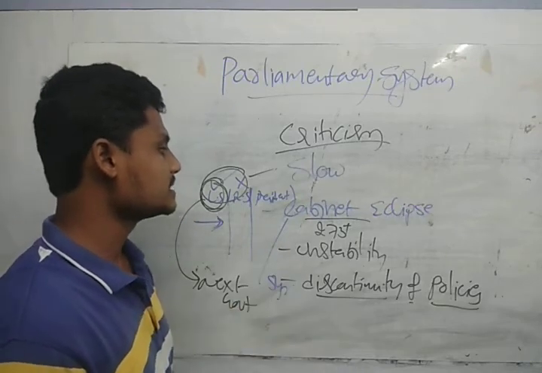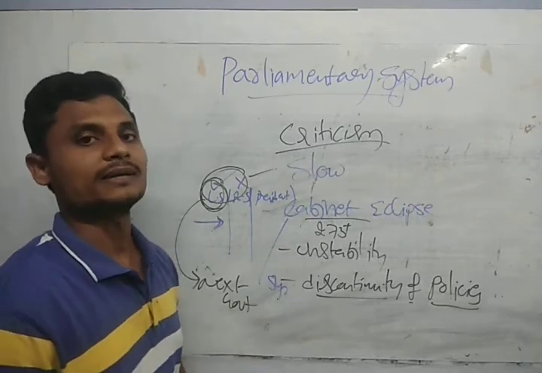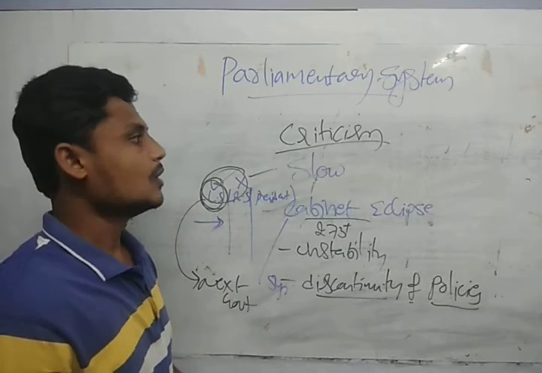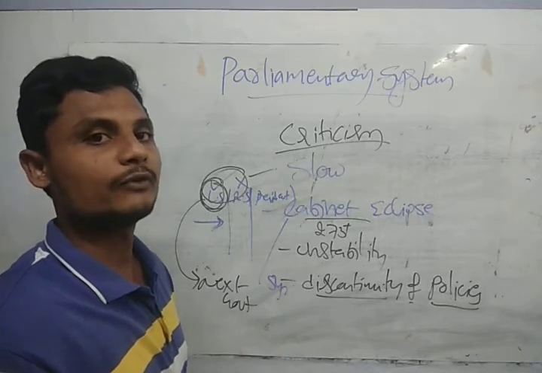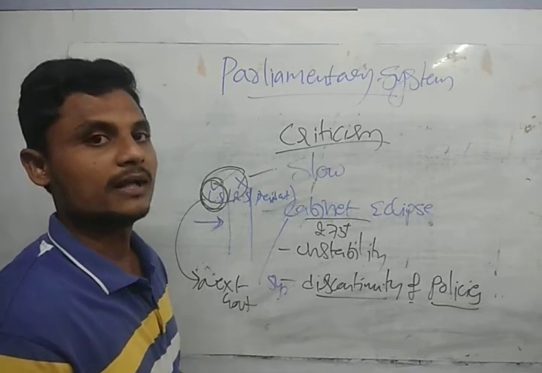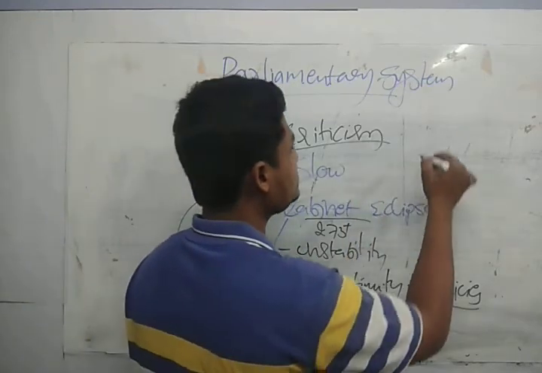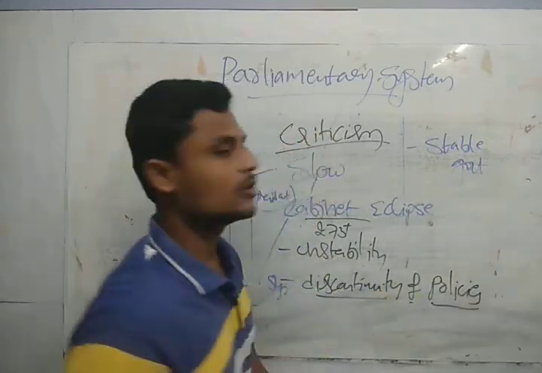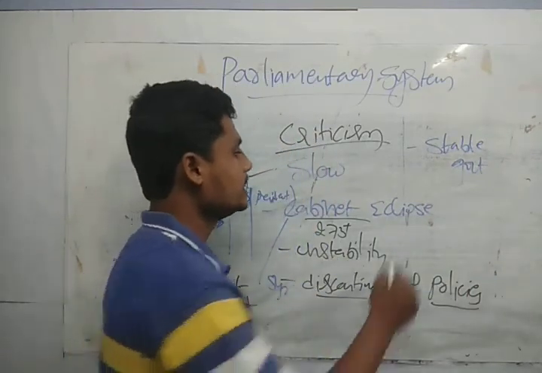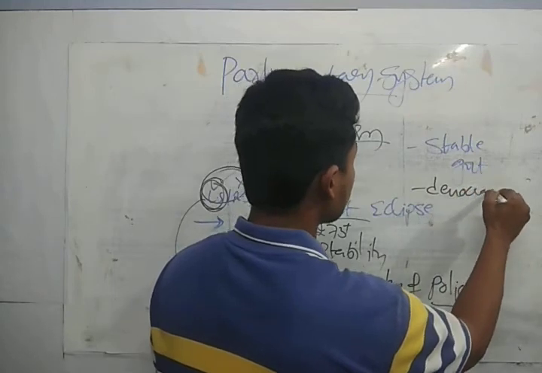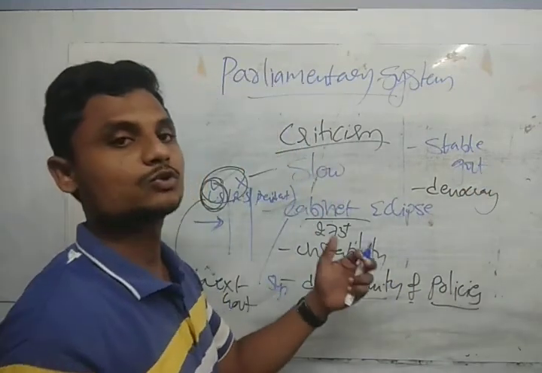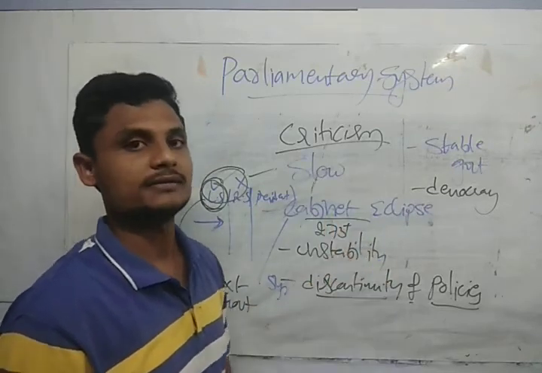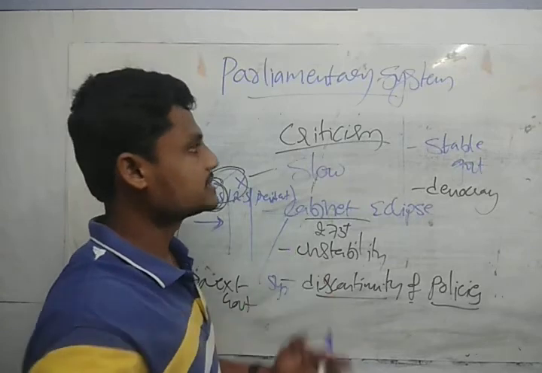So these are the criticisms of the parliamentary form of government, guys. Whenever someone asked Ambedkar what exactly he wanted from a parliamentary system of government, he used to say only one thing, that is stable government. Only stable government is his target. Stable government with democracy. Democracy is the form of government, and stable government is the answer Ambedkar gave when anyone asked what his exact aim or target was. This is exactly the parliamentary system of government.